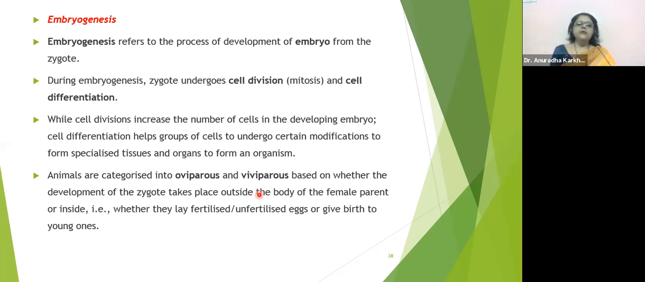Correct? Animals are categorized into oviparous and viviparous based on whether the development of the zygote takes place outside the body of the female parent or inside. That is, whether they lay fertilized or unfertilized eggs or give birth to the young ones. One question which I would like to ask you: the hen's egg that people consume, is it a fertilized egg or is it an unfertilized egg? The egg that we eat, is it fertilized? Is it unfertilized?